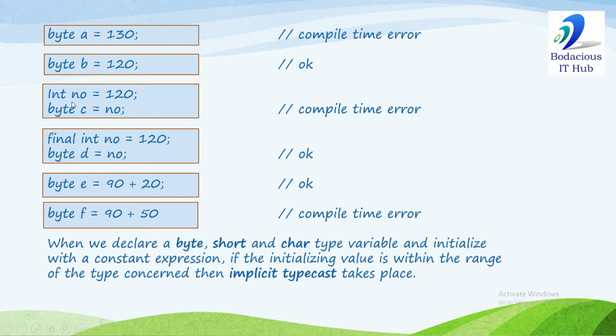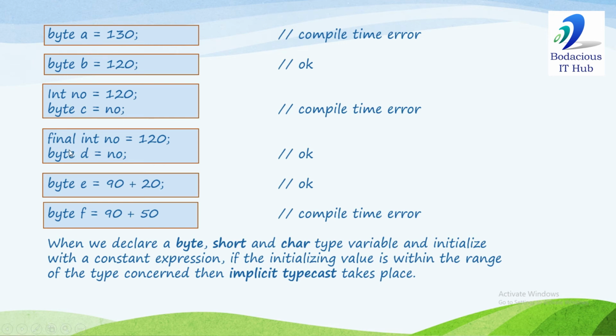In the third example, int number is 120, byte C is number, and number is a variable expression. Variable expressions are evaluated at runtime. So what's the value of number? It will not be determined at compile time. The compiler will simply assume the programmer is trying to initialize a 1 byte variable with a 4 byte variable, so the value might not be accommodated. So it will generate a compile time error because the value of number will not be determined at compile time.